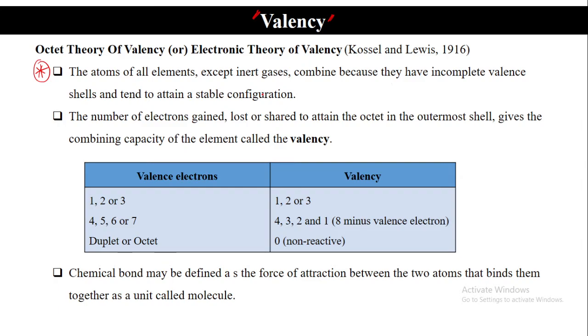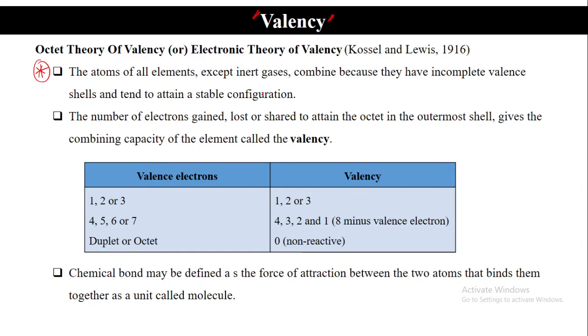This gives the combining capacity of the element, that is the valency. What is valency actually telling us? The combining capacity of the element.